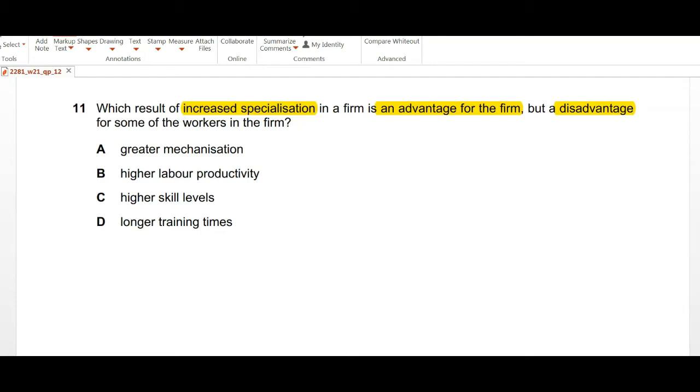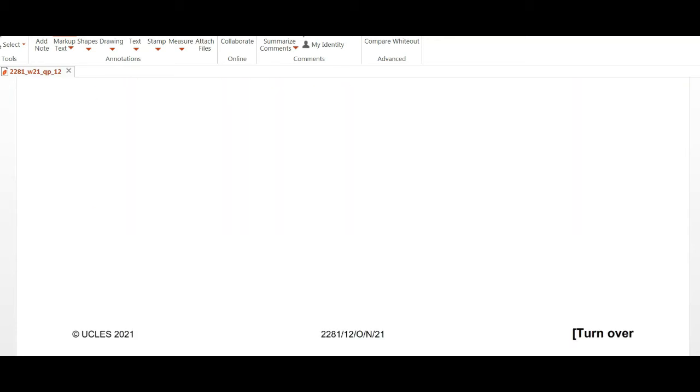Option A, greater mechanization. Well, yes, this can be a possibility, because if you're introducing more machinery into the business, that will be advantageous for the firm, as it may be able to achieve technological economies of scale. However, this may lead workers to become redundant. Option B is saying higher labor productivity. No, this is not a disadvantage. Higher skills level, again not a disadvantage, and longer training times will not be a disadvantage for the business, so we choose option C, that is greater mechanization.